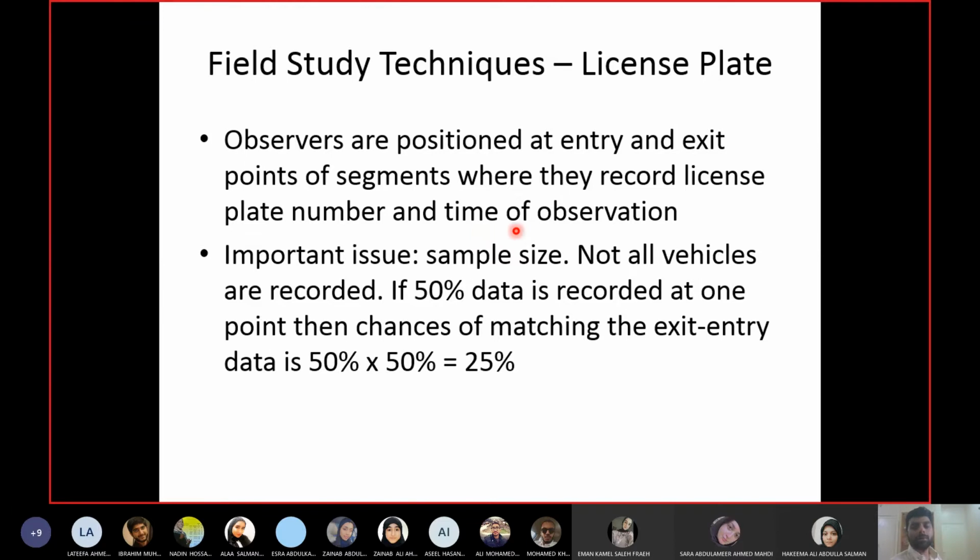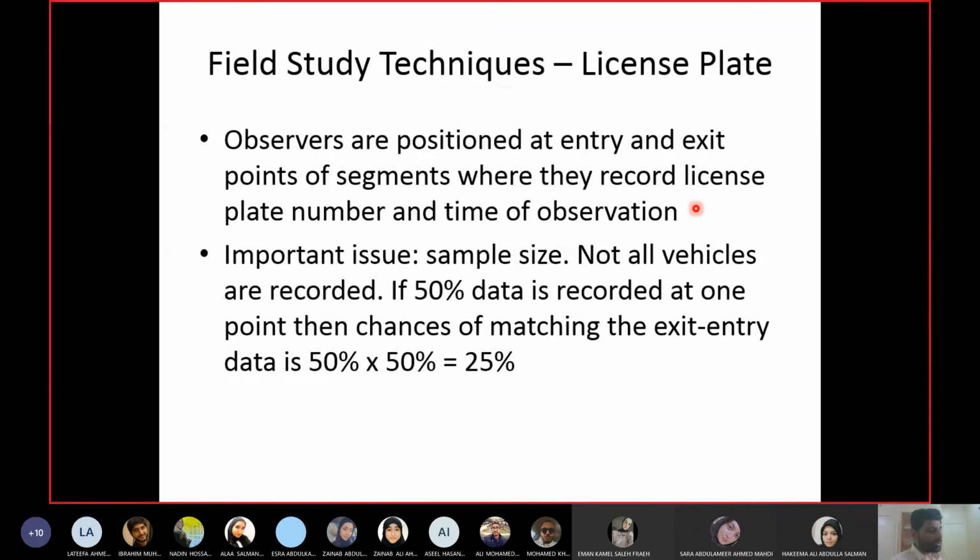So, for example, observer number 1 records the license plate number XYZ. I'm just giving an example, so don't ask me how we can find the car with this license plate number. So he recorded that car XYZ passed him at 12:05, 5 minutes past 12.